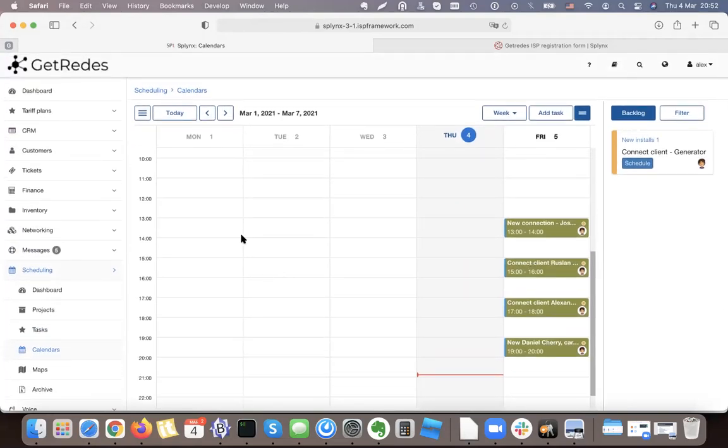But what he will see is inside his connection app. So let me share my screen. Let me change the sharing, and let me make a new share on my iPhone.